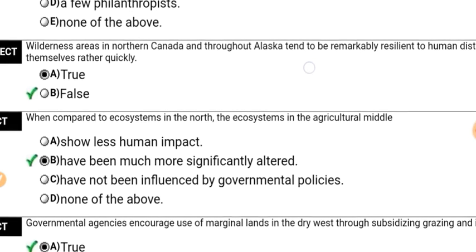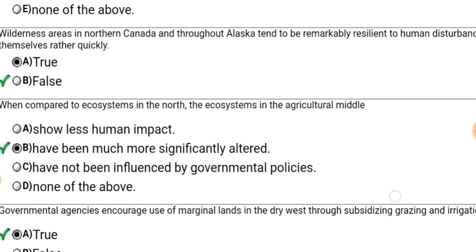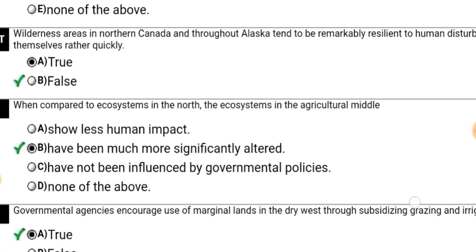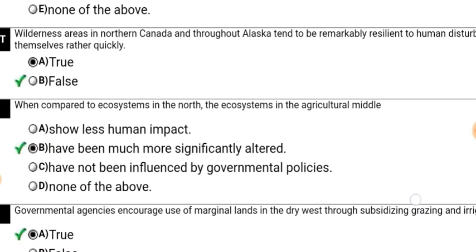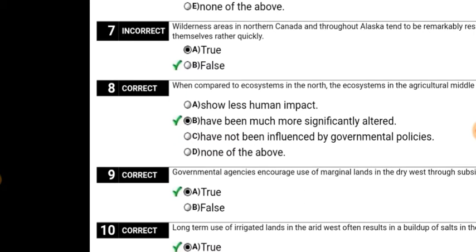Next, wilderness areas in northern Canada and throughout Alaska tend to be remarkably resilient to human disturbance and repair themselves rather quickly. True or false? It is false. Okay.